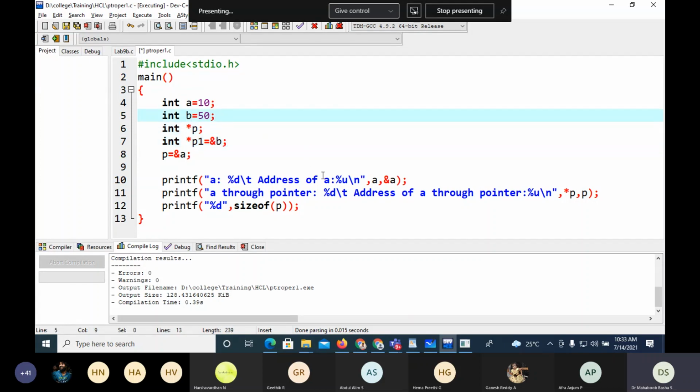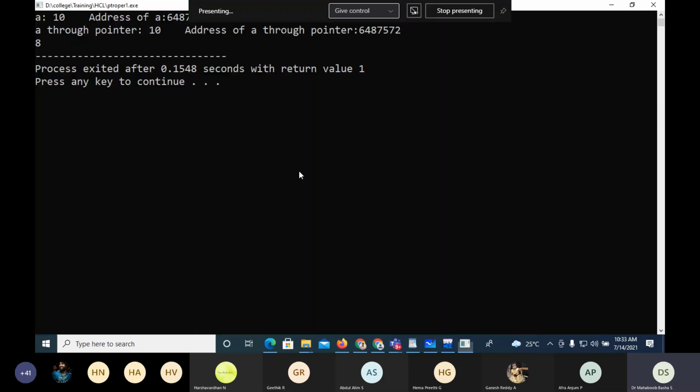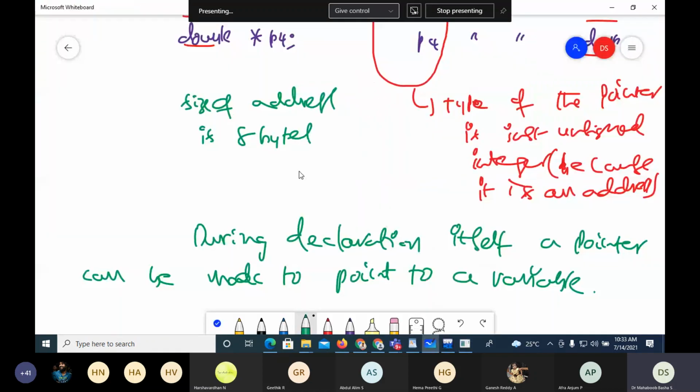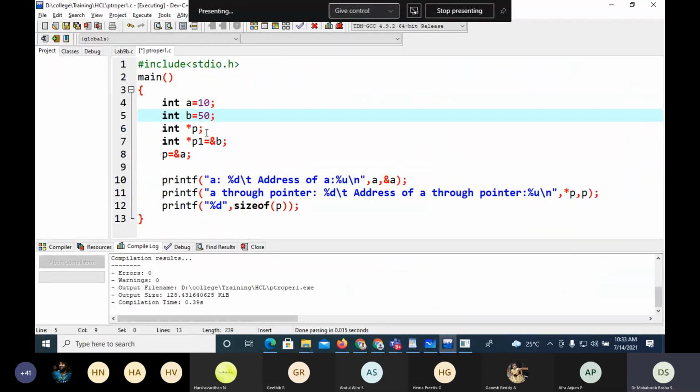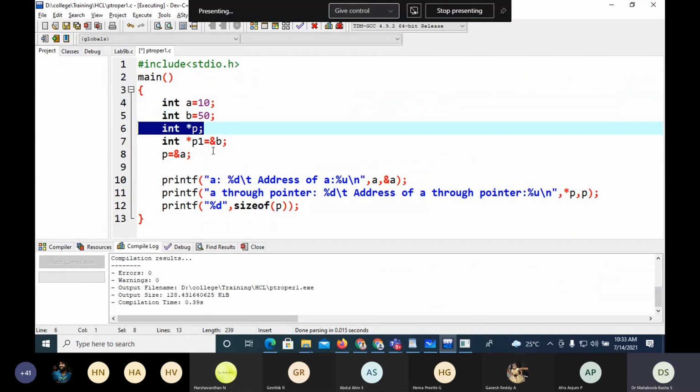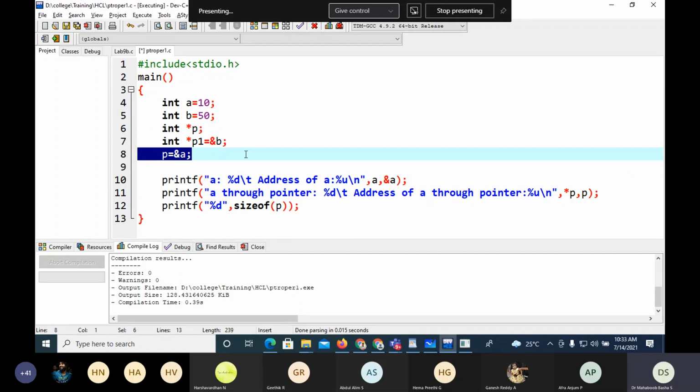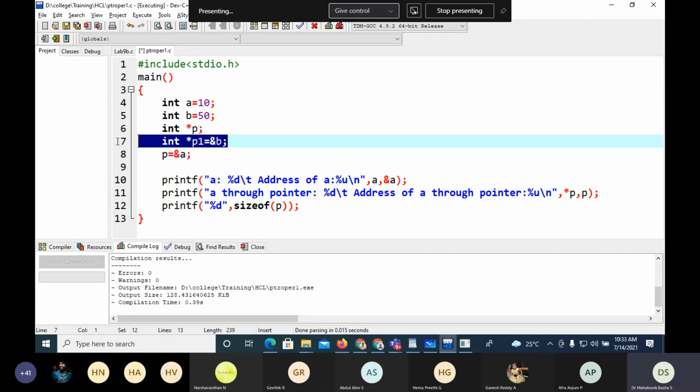Here I'm declaring a pointer and later assigning the address. Here I'm declaring as well as assigning the address. This is initializing the pointer. So we can call this initializing the pointer.